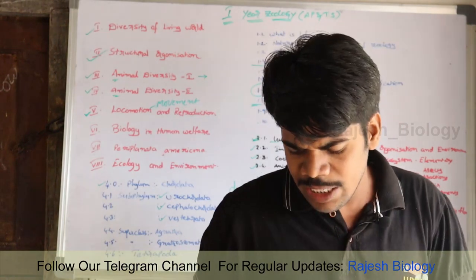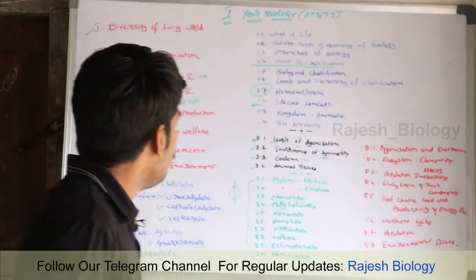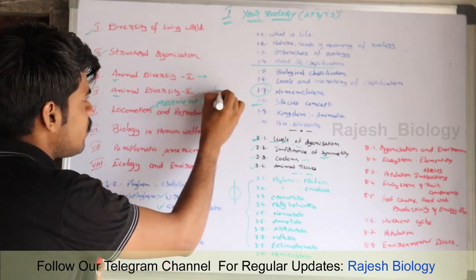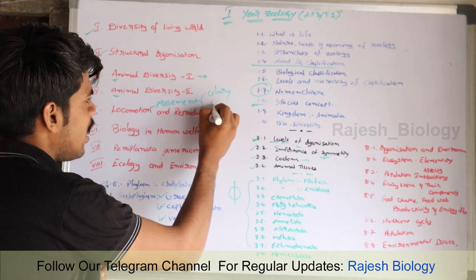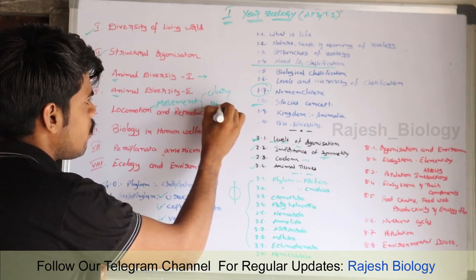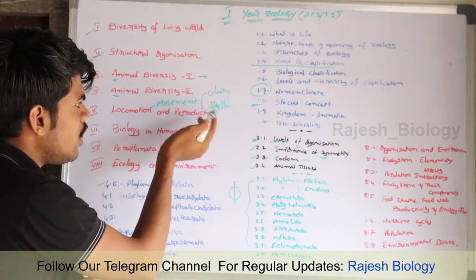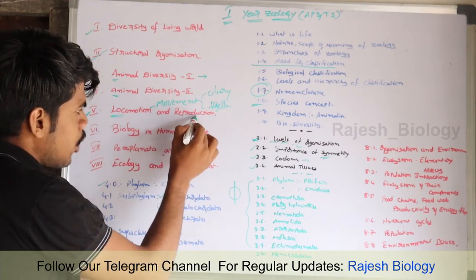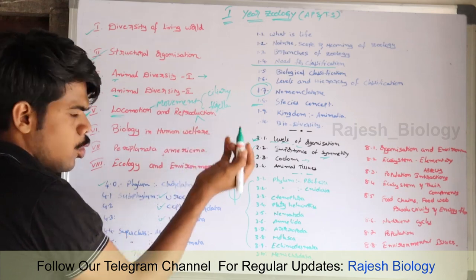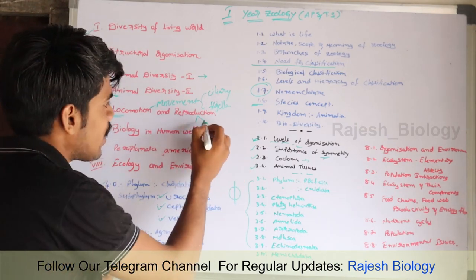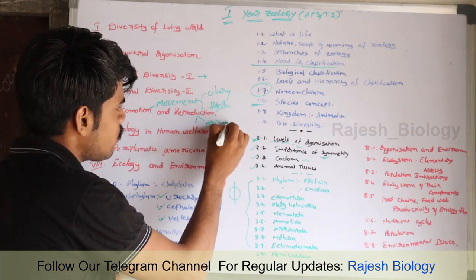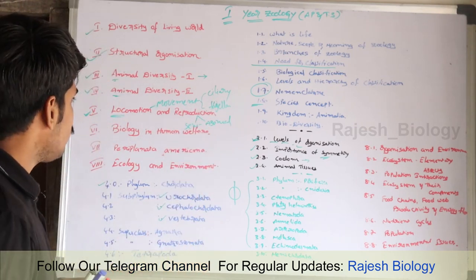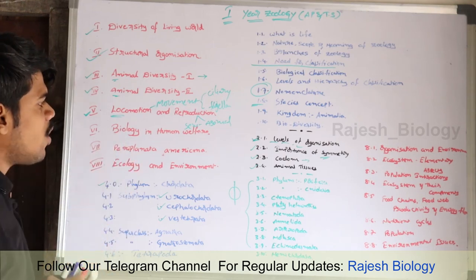This is nothing but locomotion. So here movement is present, ciliary movement and flagella movement, and these movements result in locomotion and reproduction in protozoans. Like there are two types of reproduction, you already know this, asexual and sexual. Sexual and asexual reproductions.